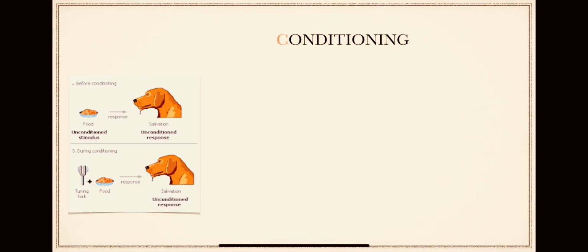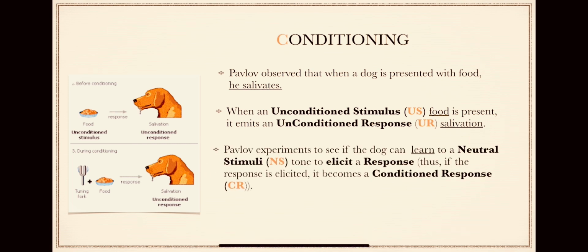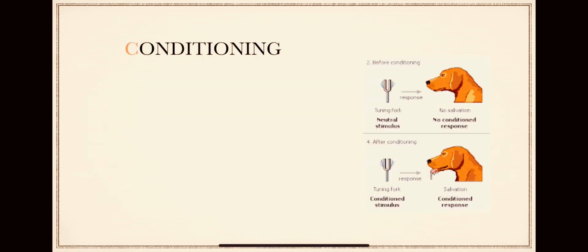Pavlov observed that when a dog is presented with food, it salivates. When an unconditioned stimulus, such as food, is present, it elicits an unconditioned response, such as salivation. Pavlov experimented to see if the dog could learn to respond to a neutral stimulus, such as a tone, to elicit a response. Thus, if the response is elicited, it becomes a conditioned response. He then pairs the unconditioned stimulus with the neutral stimulus, and the dog emits an unconditioned response.